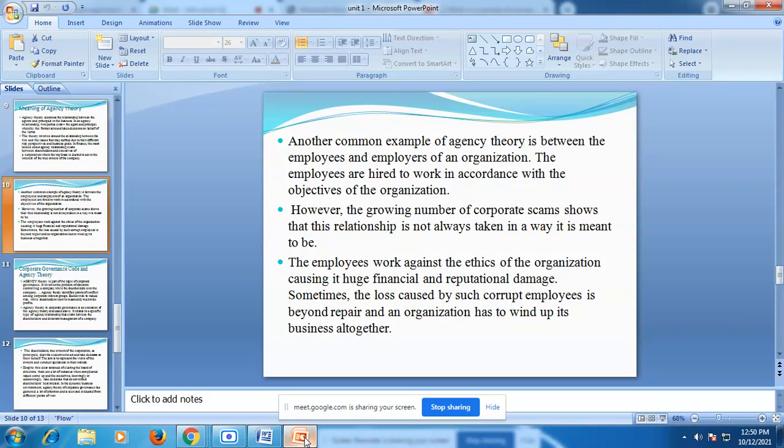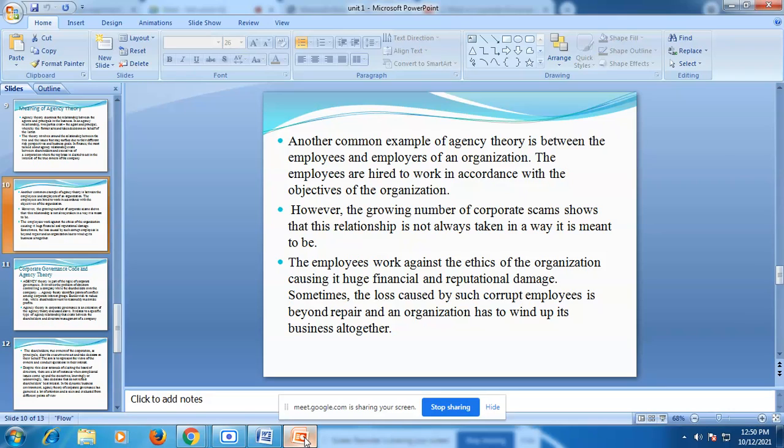Some companies have scandals or scams because some employees are not honest about their work. These things take place in any company. Employees who work against the ethics of the organization cause huge financial and reputation damage.